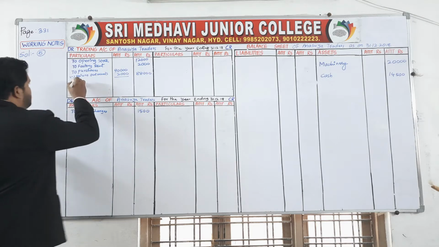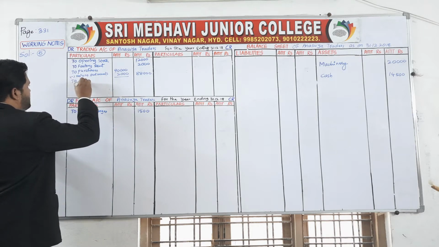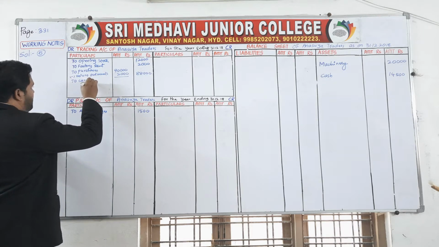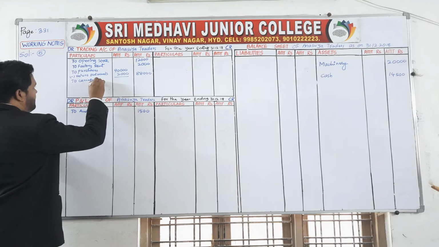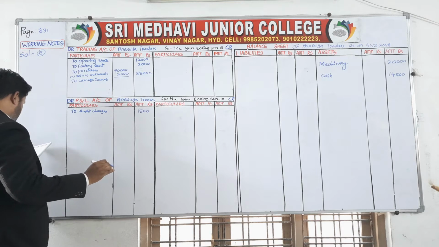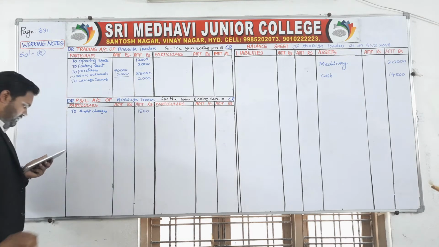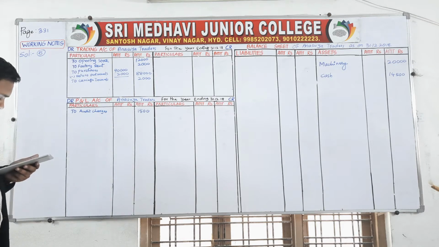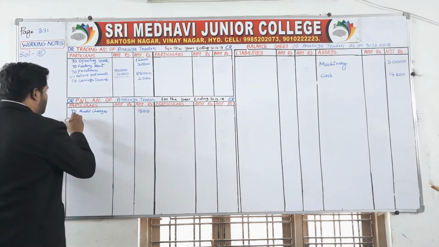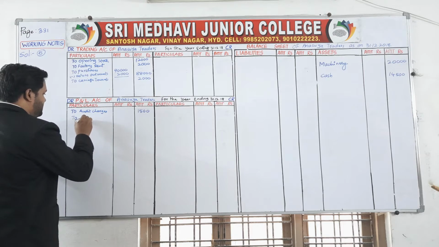Carriage inwards comes under trading account debit side. So to carriage inwards. How much? 2000 rupees, you have to write in the outer column because we don't have any adjustment on it. Salaries come under profit and loss account debit side, write to salaries.